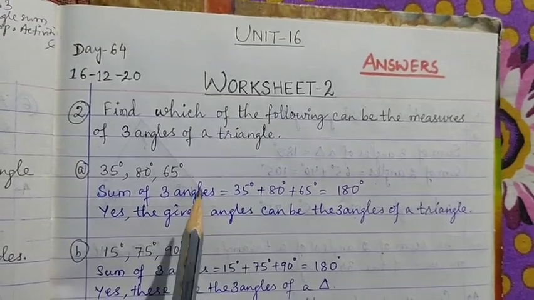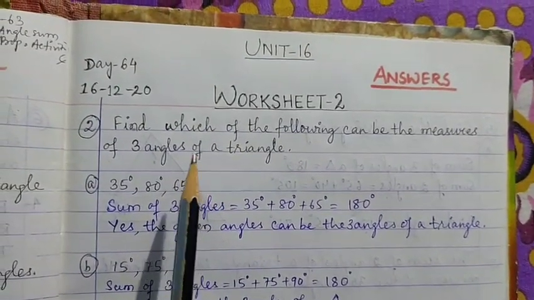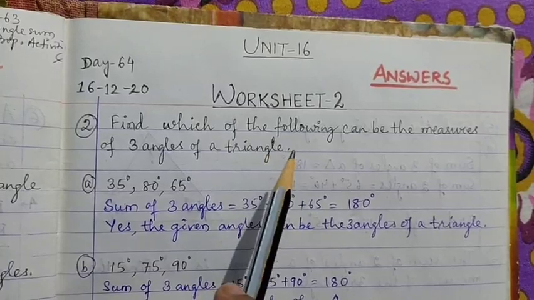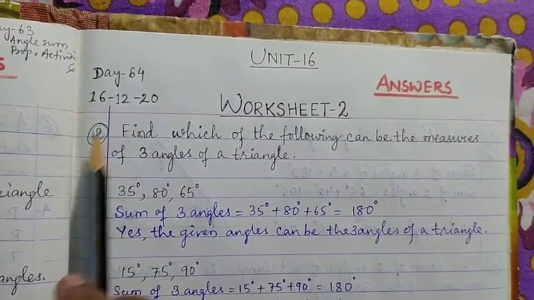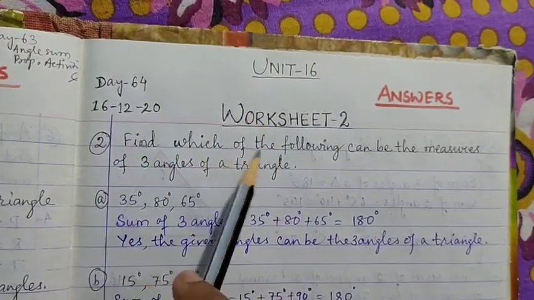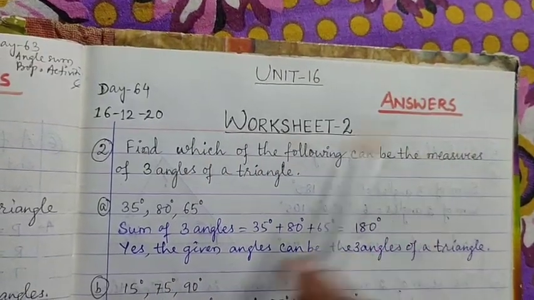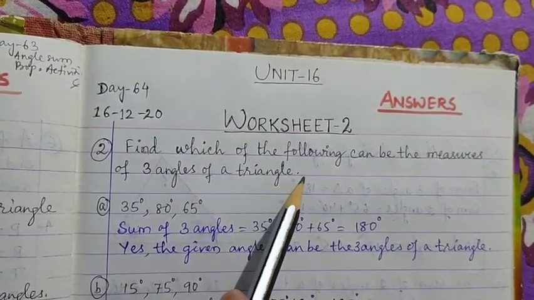Children, today I am going to discuss some of the problems based on angle sum property of a triangle. Question number 2 of worksheet 2. Find which of the following can be the measures of three angles of a triangle.